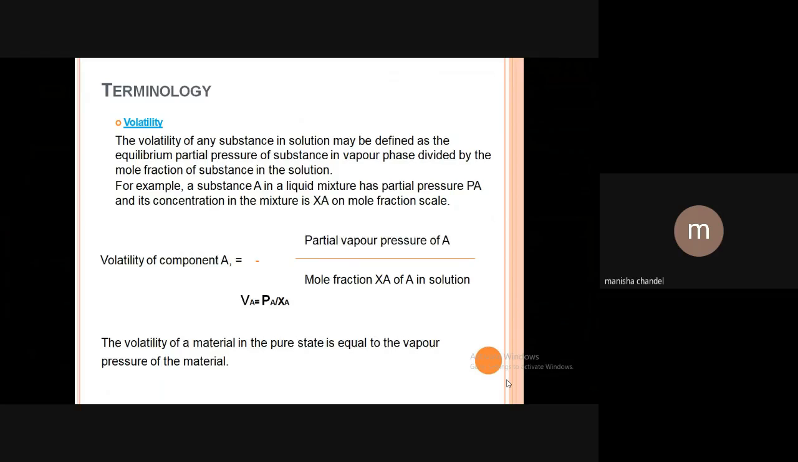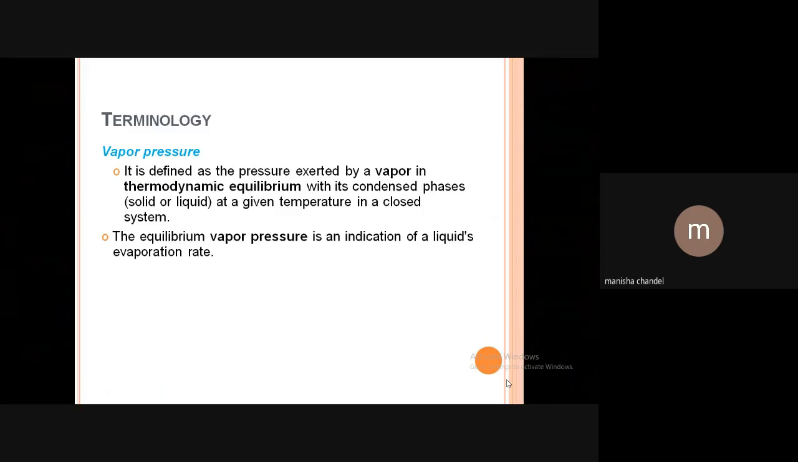The volatility of a material in the pure state is equal to the vapor pressure of the material. Next is vapor pressure. What is vapor pressure? It is defined as the pressure exerted by a vapor in thermodynamic equilibrium with its condensed phases at a given temperature in a closed system. The equilibrium vapor pressure is an indication of a liquid's evaporation rate.